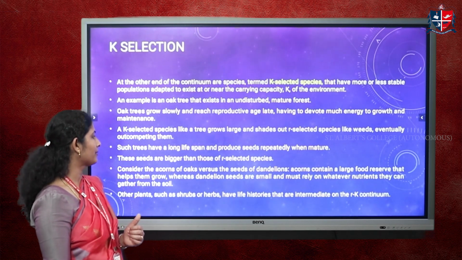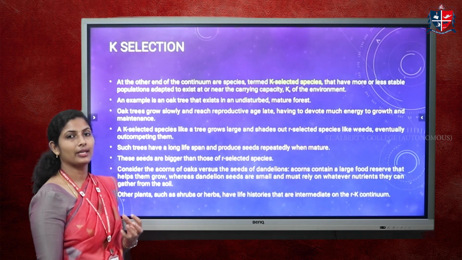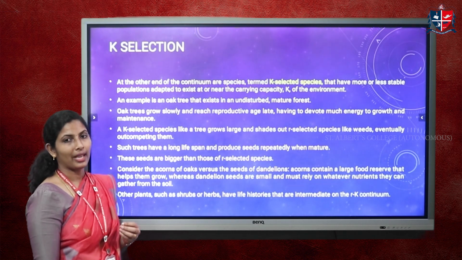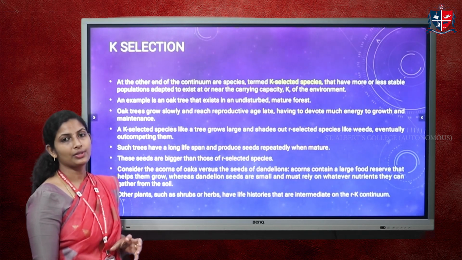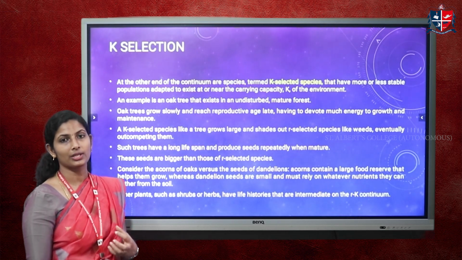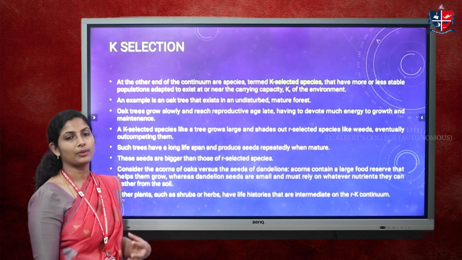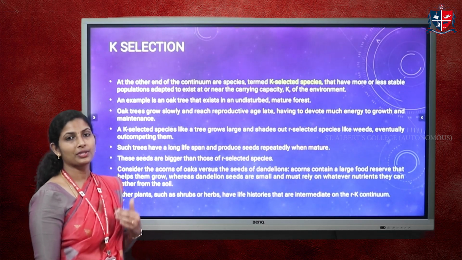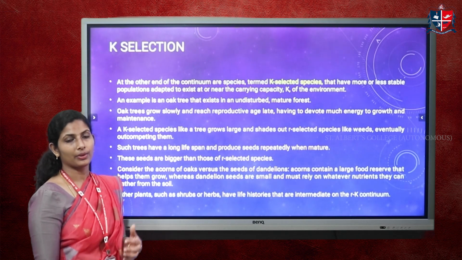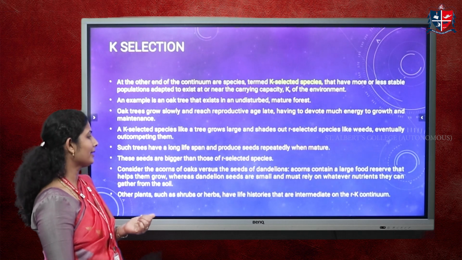For K selected species, we have an example, which is the oak tree. The oak tree produces only a very small number of acorns, only a few seeds during a period of one year, and these seeds will be of very high quality. The acorns of the oak are very healthy because all the nutrients required for the seed to develop are present in the acorn. So even after the dropping of the seeds, it takes up all the nutrients and grows slowly. It reaches maturation age slowly, and finally it reproduces with very high quality offsprings. So that is an example of a K selected species.